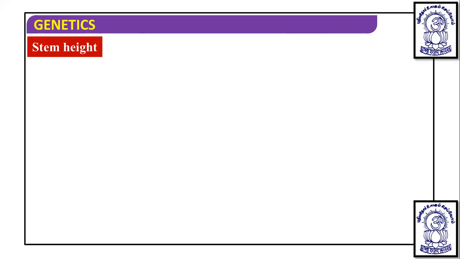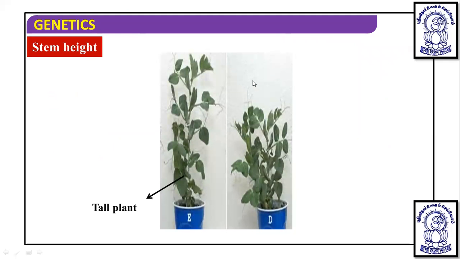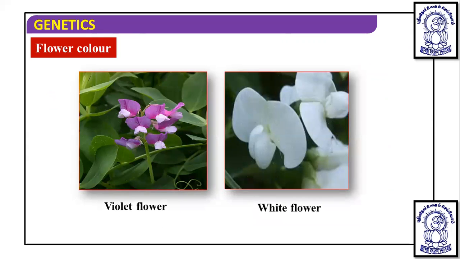One of the important characters used by Mendel in his experiment is stem height. Here you can see a tall plant, which is the dominant trait, and a dwarf plant, which is the recessive trait. Other is flower color, violet and white flower.